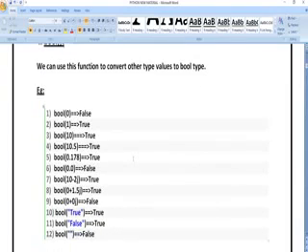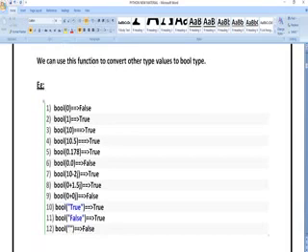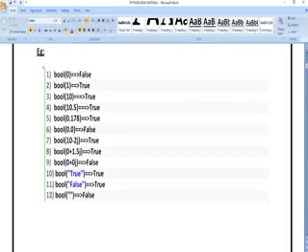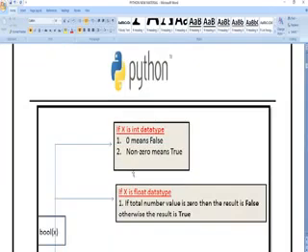Next, bool is a type which is going to give only two values, one is true and another one is false. If the condition is true, it is going to print true, or 1. If the condition is false, it is going to print 0. Here you can see bool of 0 is false, bool of 1 is true, bool of 10 true, bool of 10.5 true, bool of 0.178 true. Next, bool of 0.0, false. Bool of 10 minus 2j, true. Like that, for whatever values are non-zero, it is going to display the result true.